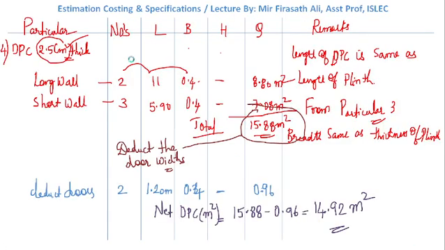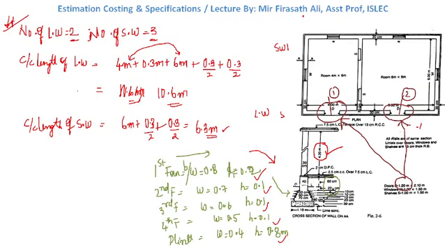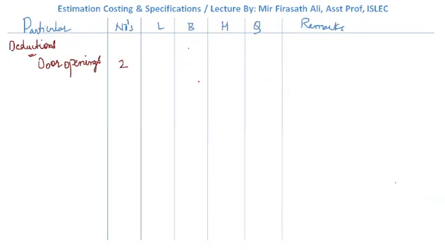What is the width of the door? You can see 1.2 meters is the width and 2.10 is the height. What is the length? 1.2 meters is the length. What is the height? 2.10.